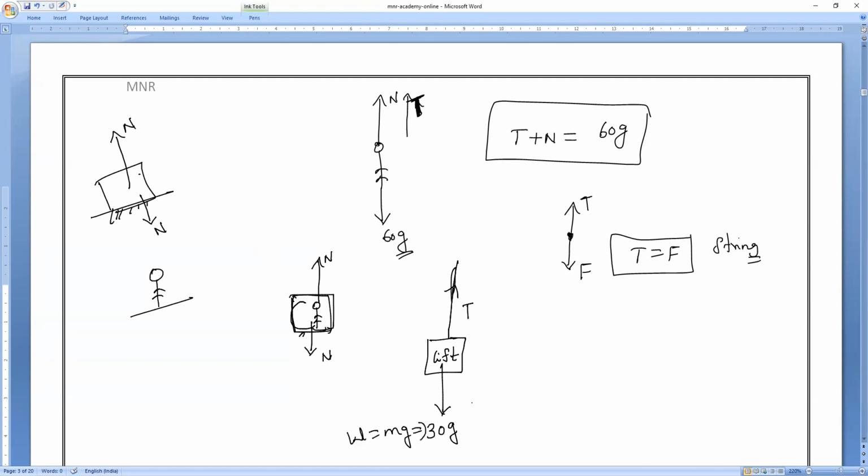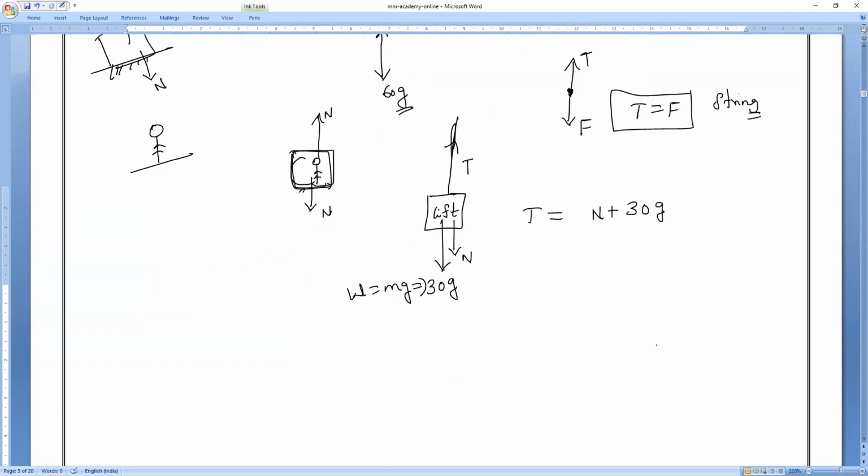Everybody, all of you. And the normal reaction exerted by the person on the lift is also acting in the downward direction. So from this, can you tell me, tension T is equal to what? N plus 30 G. Am I right or wrong? All of you? Please respond.